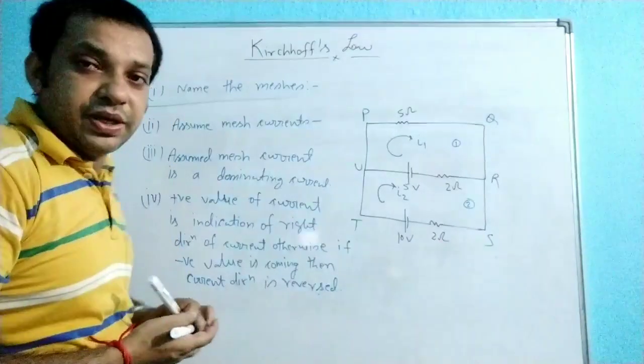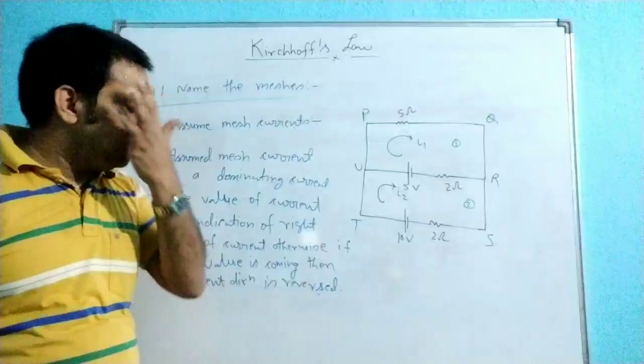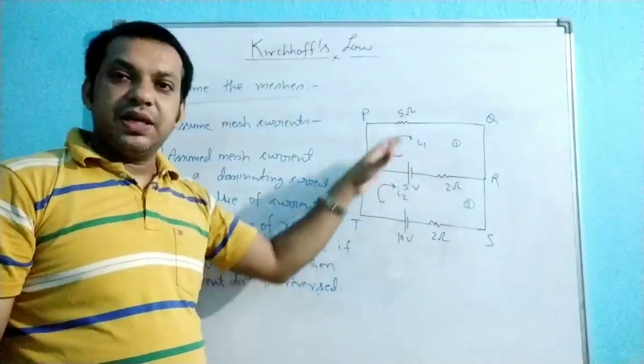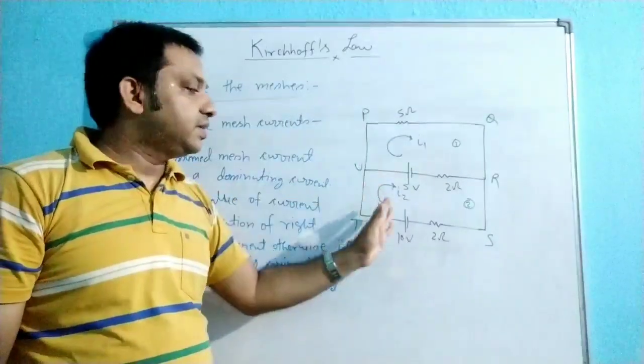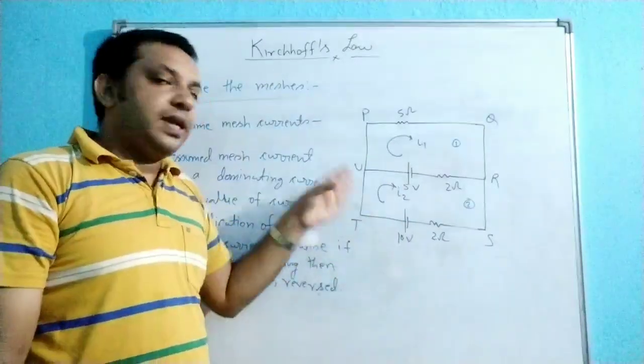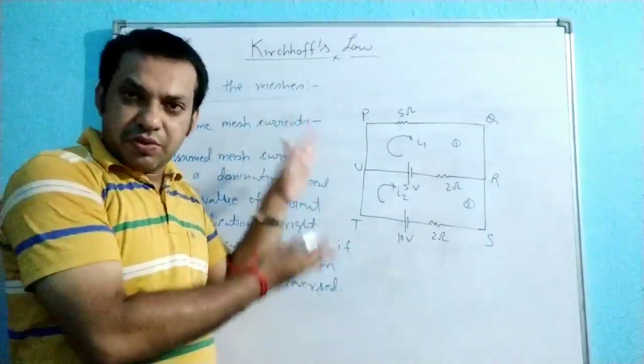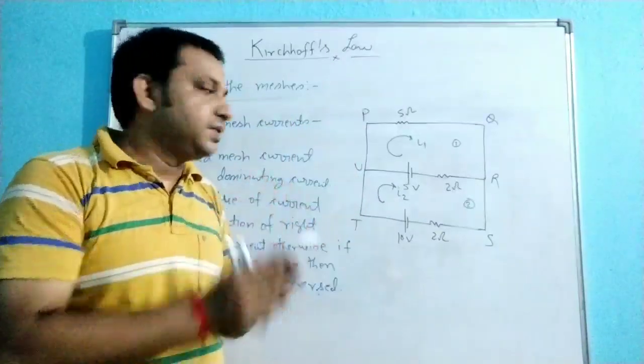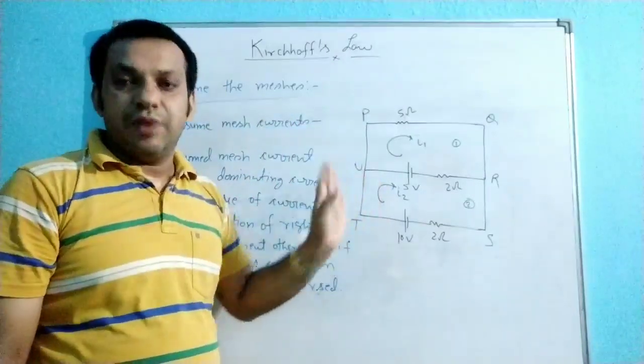What does this fourth point indicate? See here. Whatever direction you have assumed, I1 in this direction and I2 in this direction, after that you just apply the KVL. After applying the KVL, you get two equations, and by solving them you get the I1 and I2 values.